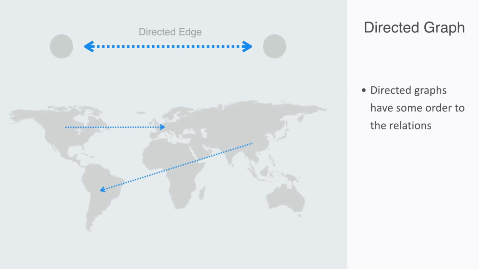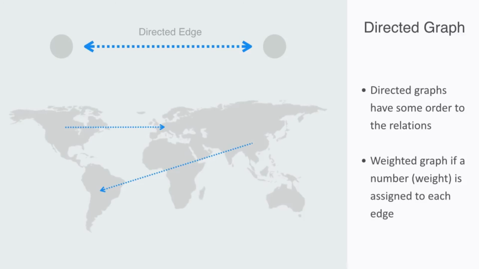A graph is a weighted graph if we associate a number to each edge. These numbers quantify the degree of interaction between the nodes or the volume of exchange. So with our trading example earlier, if we wanted to convert this into a weighted graph, we would then ascribe a quantitative value to the amount of trade between the different nations.